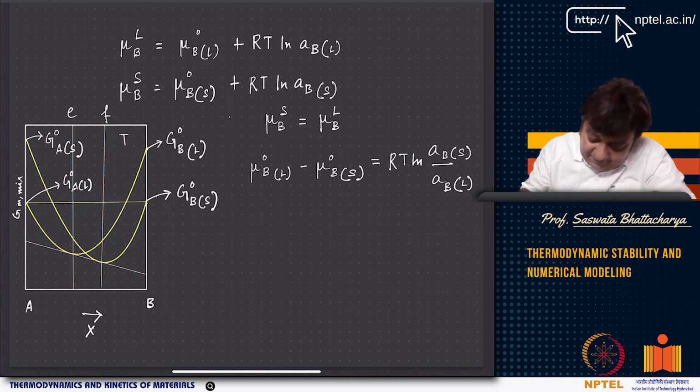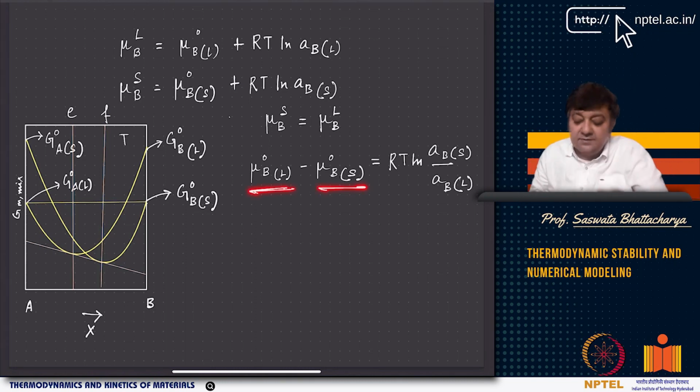And if you have that, you are seeing that this guy minus this guy has to be equal to this, but you have this part and this part. So basically this minus this equals 0. So this becomes RT ln aB solid by aB liquid, right? aB solid by aB liquid, if you take the other way, becomes liquid minus solid, right?